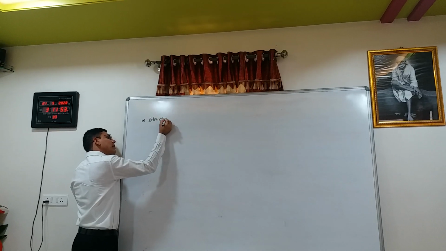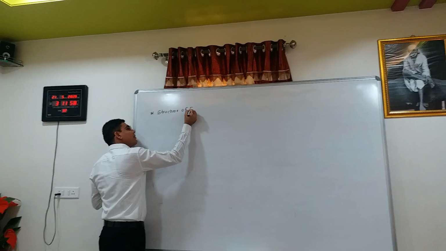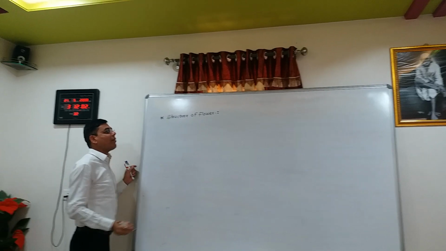In this topic, first of all, we will discuss the definition of flower. So what is the definition of flower?